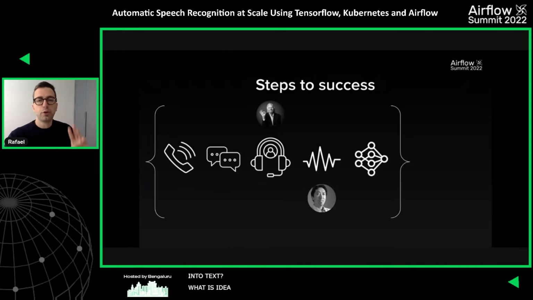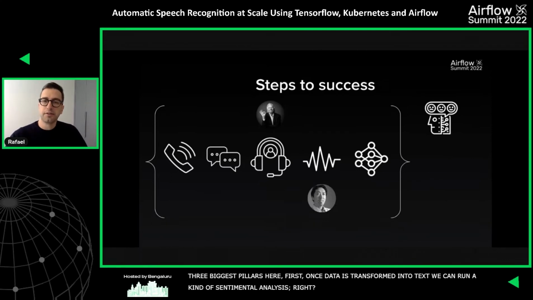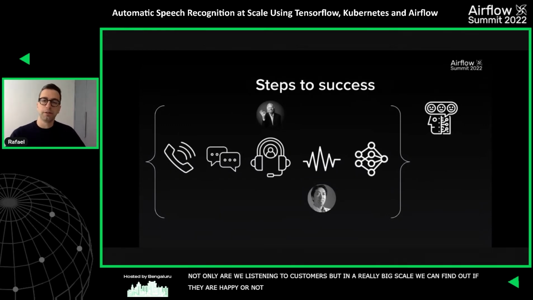And what's the idea here of transforming these from audio into text? Well, three biggest pillars here. First, once this data is transformed into text, we can run some kind of sentiment analysis, right? So not only are we listening to our customers, but on a really big scale, we are able to find out if they're happy, if they're not happy, and so on, and hopefully find ways to improve that.